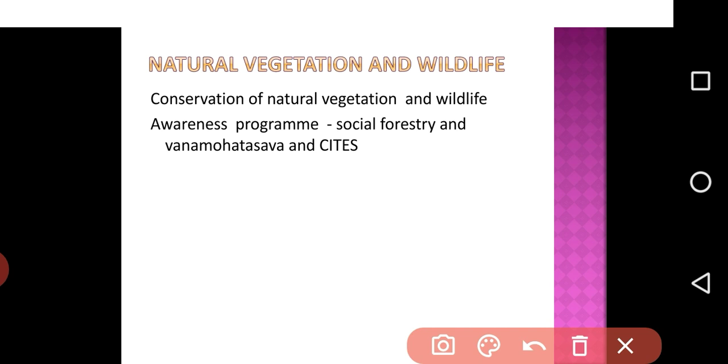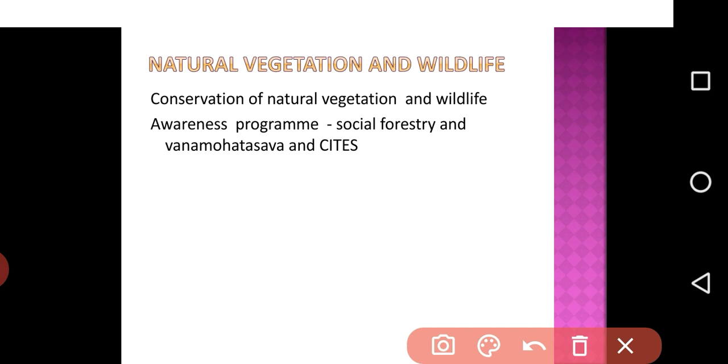So these are all valuable resources. The next one is how to conserve natural resources. Forests are our wealth, we can say.